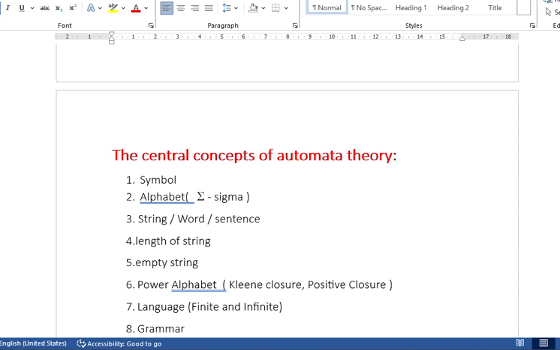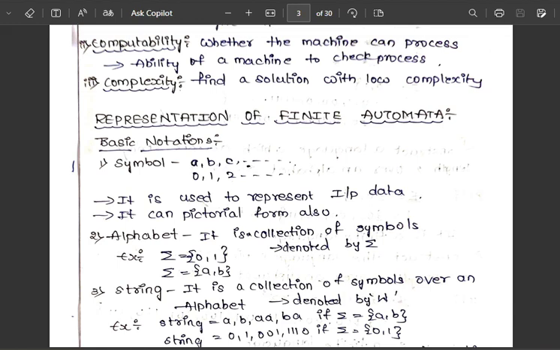So we have many concepts of automata theory. From all those concepts, these are the most important concepts. So I am going to explain these concepts and the other concepts also, but these concepts are very important from the examination point of view. Okay, so the first thing is symbol. So what is a symbol? Let's understand. A symbol is nothing but a single character.